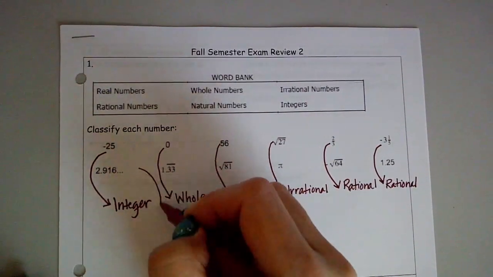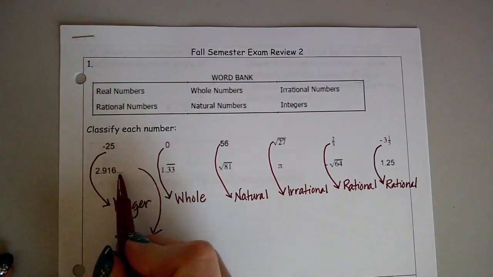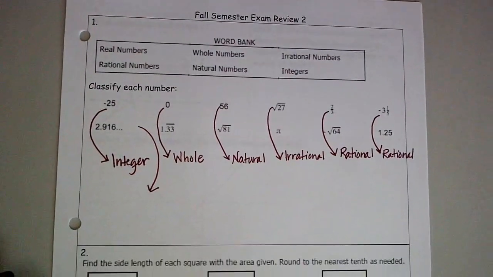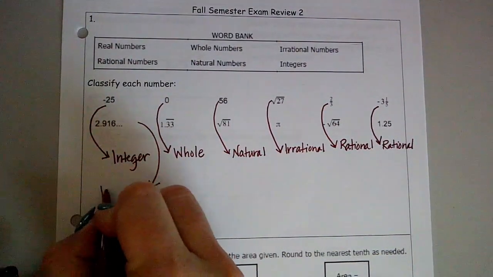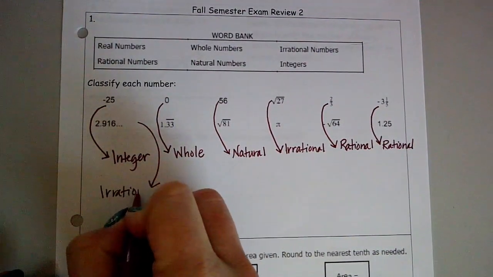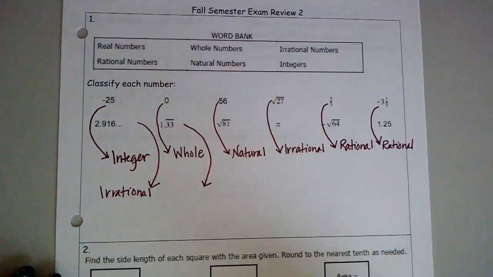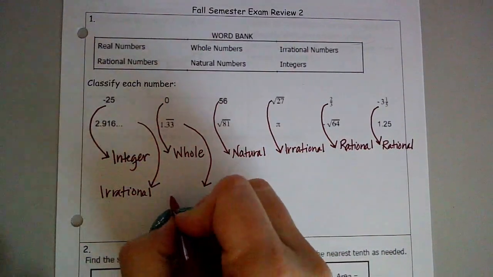So now we're going to look at these bottom numbers, and I'm just going to do a little loop this way to mark those. So 2.916... that tells me that that number continues to go. It's not going to stop. It's going to keep going, never end, not repeating a pattern, which makes this one an irrational number. Next, we have 1.3333333. That one is repeating a pattern. So that 33 is repeating, which makes that rational.